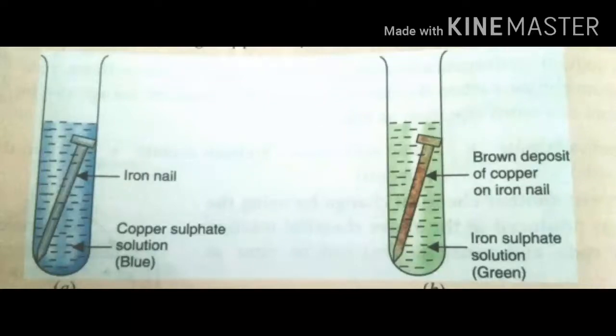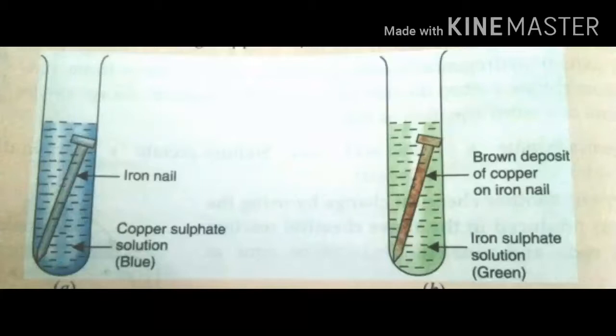This is a chemical change. See this picture. The first test tube contains copper sulfate solution, which is blue in color. We are going to put an iron nail in the copper sulfate solution.